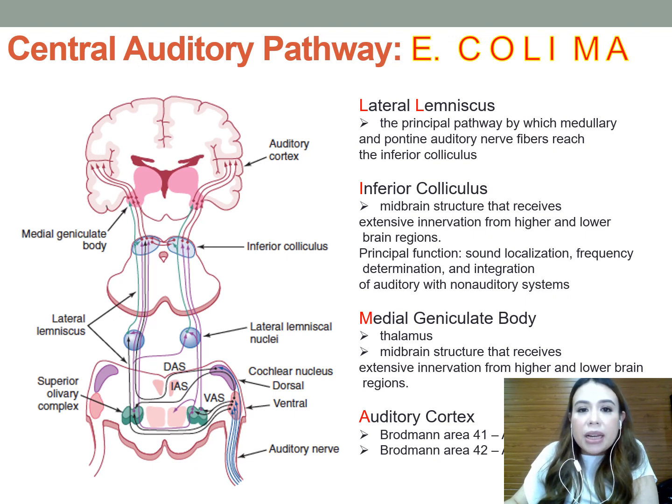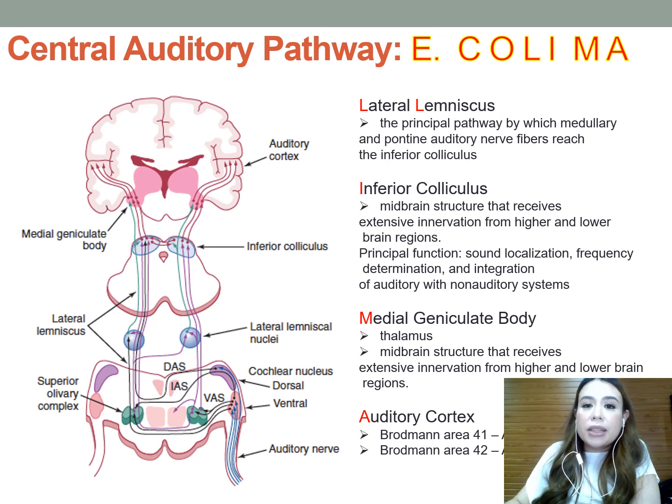So the primary auditory cortex projects to the other cortical regions and to the medial geniculate body. Projections from cortex to your SOC and inferior colliculus seem to contact neurons that feed back to higher centers. Direct cortical projections to cochlear nuclei also have been reported in mammalian models, and these pathways may enable the cortex to modulate ascending auditory input.